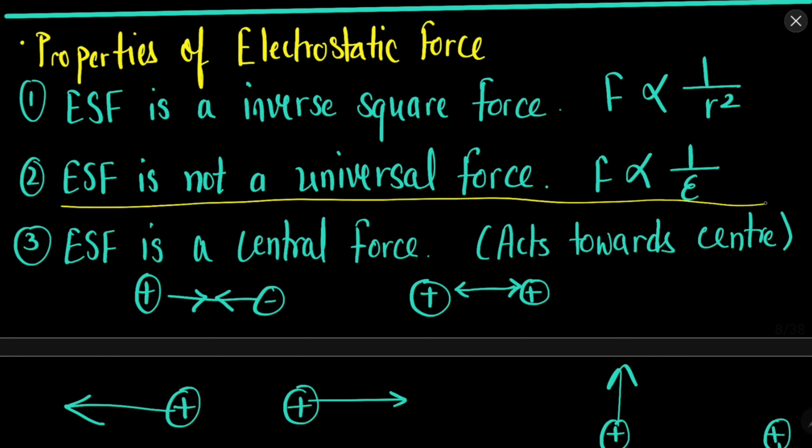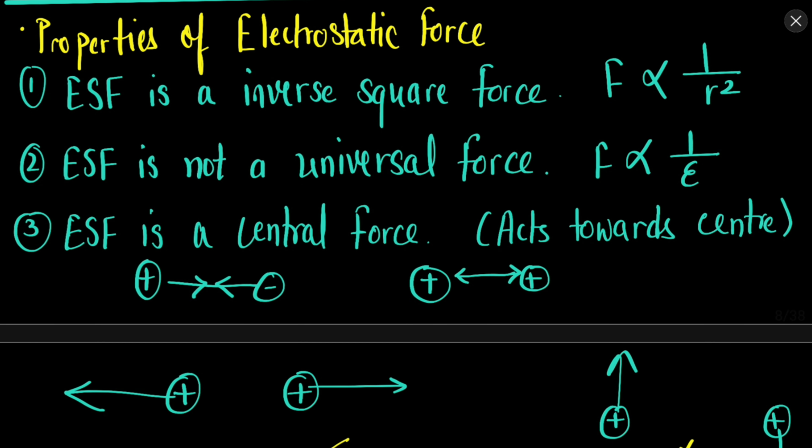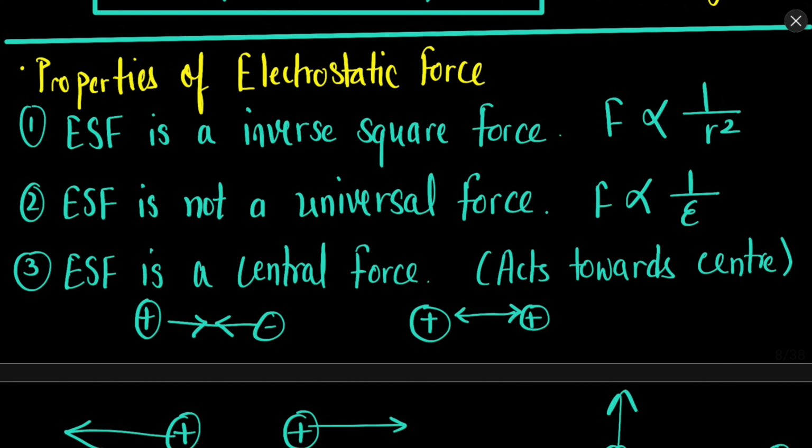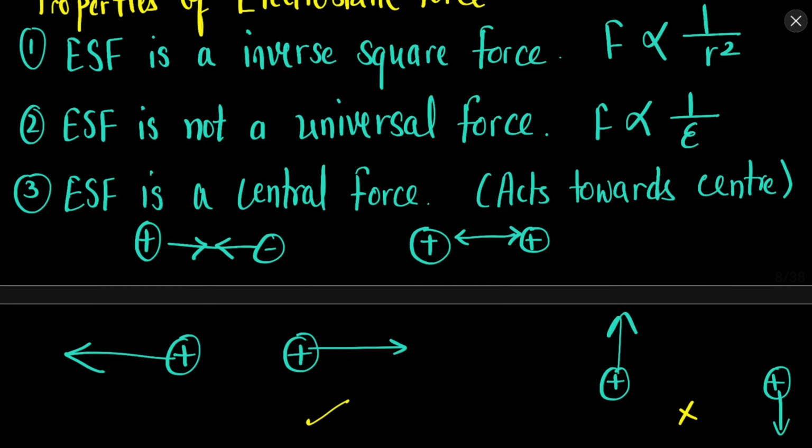Electrostatic force is not a universal force. What does this mean? It depends on the medium. In every medium the value of electrostatic force is different, as discussed. The medium is very important here. So it is not a universal force like gravity. Gravity was the universal force, because in gravity the medium does not matter at all. If you are on the first floor, even if you have a medium in between you and the earth, it does not matter, you will fall in the same manner.